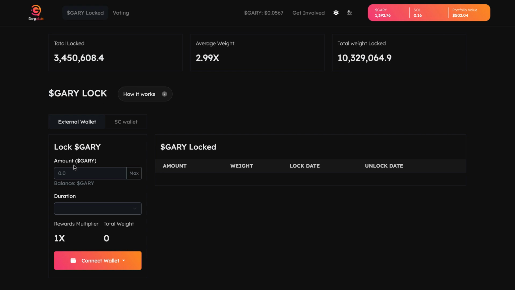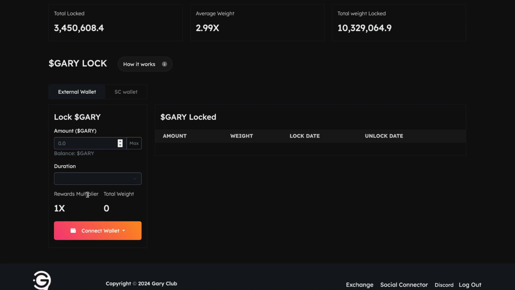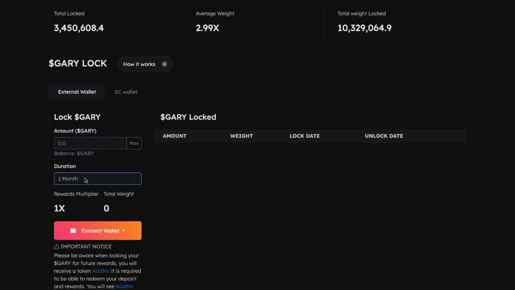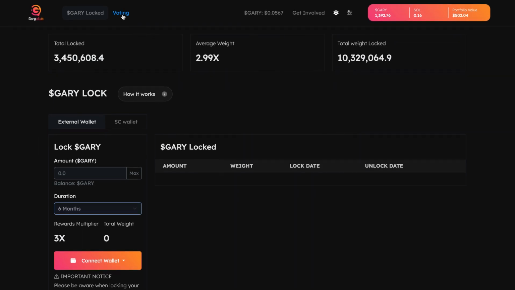And then because people can get a different amount of votes depending on how long you lock it up, you're going to be able to have a different weighted lock. This is the amount of votes that are available in the DAO. So if you wanted to lock up your coin, you drop it right here, you pick your duration. If you do 1 month, it's just 1 vote per coin. If you do 3 months, you get 1.8 votes per coin. And if you do 6 months, you get 3 votes per coin. But I've already done that, and I'm going to go over to voting, where we can vote with our token.